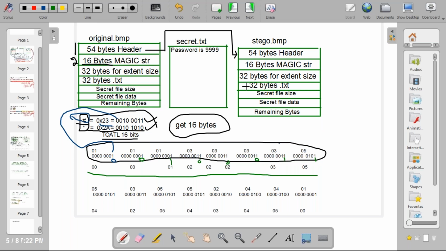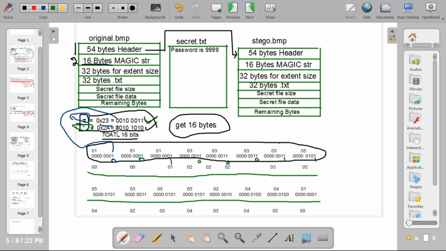Each bit you need to modify, then you need to store to stego.bmp. Okay, see next. Now hash is over. Next one is star. Again you need to get 8 bytes from the original.bmp. You need to change the LSB bits.